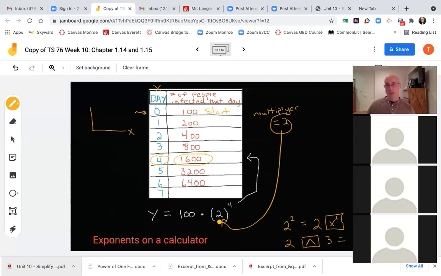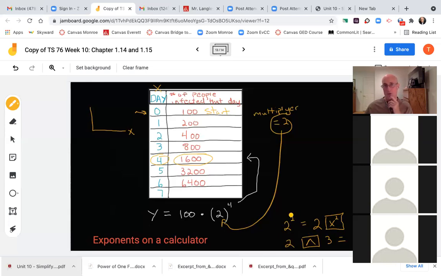So I know that, what is all of this stuff here? I'm just giving examples of exponents here. That's what I was doing there. So on a calculator, I think I know what it is. Yeah, this is on a calculator to figure this out. What if they ask you for something like 2 to the 4th? How would you do this on a calculator?